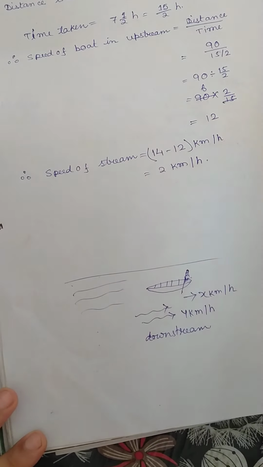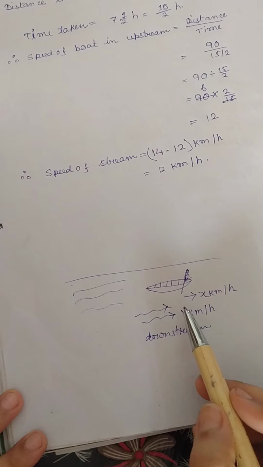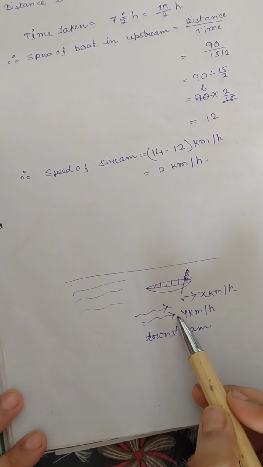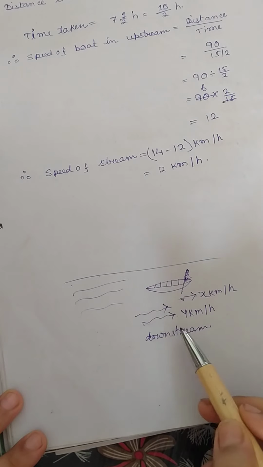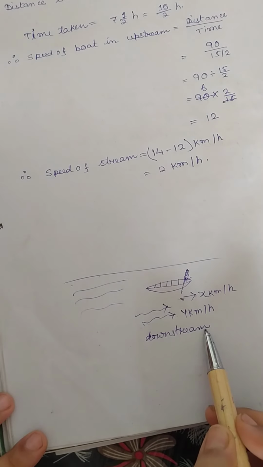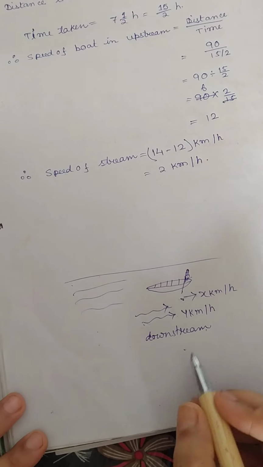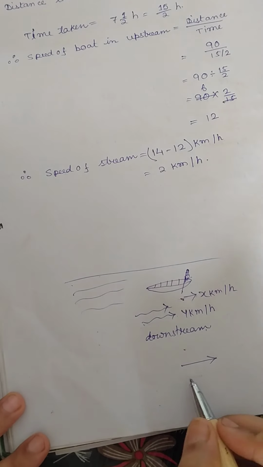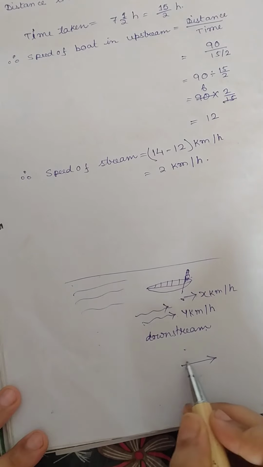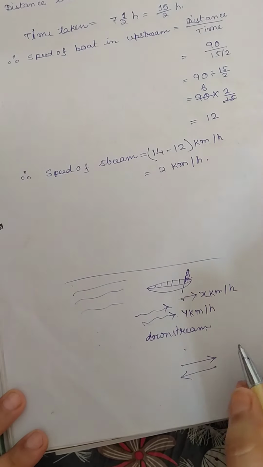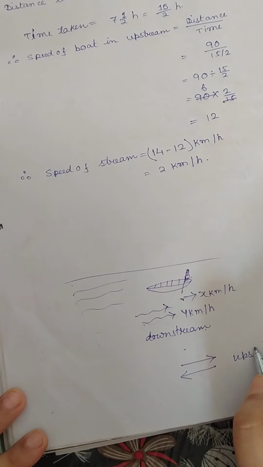we say this is, if the speed of the boat and the speed of the current are moving in the same direction, then we say this is downstream. But when the boat is moving in this direction and the speed of the current of water is in this direction, then we say this is upstream.